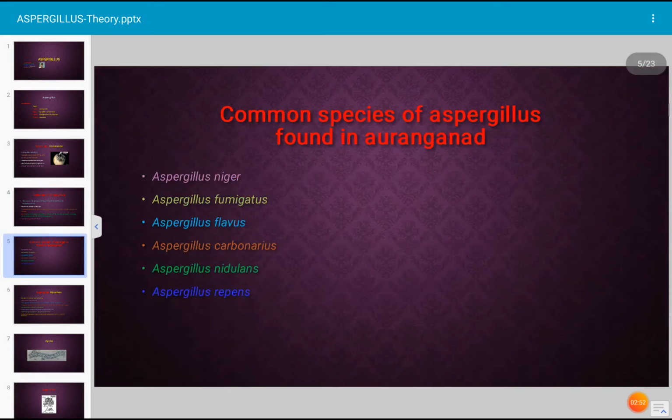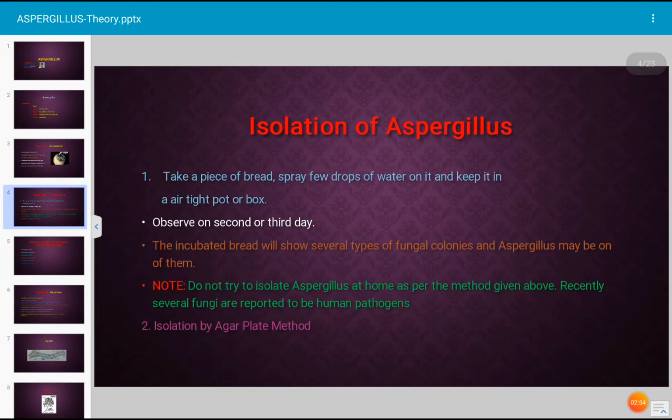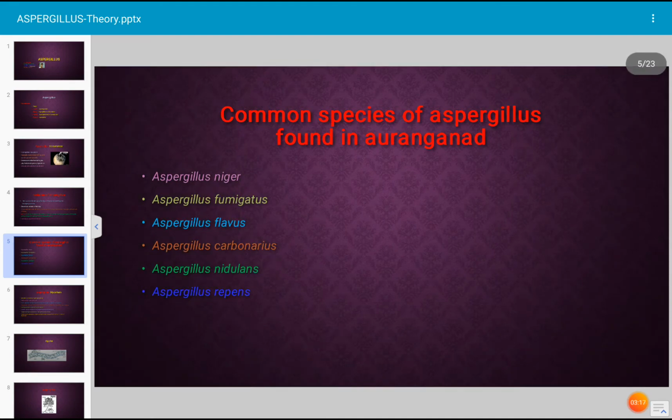Observe that on the second day, third day, you can get several colored colonies of many fungi, and out of these many colonies, definitely the Aspergillus colony will be there. In this way, Aspergillus can be isolated, and Aspergillus is very common in air as well as in soil. Okay. Which species of Aspergillus are very common in Aurangabad?